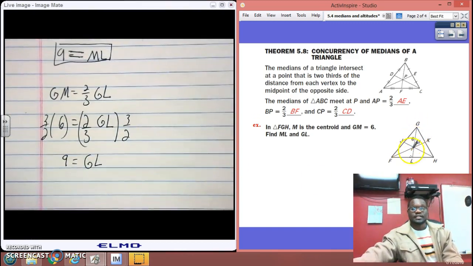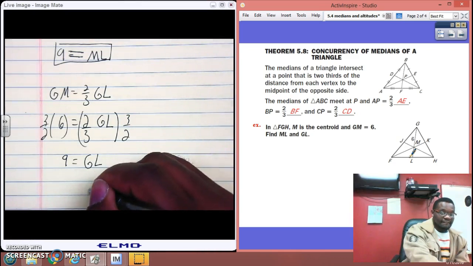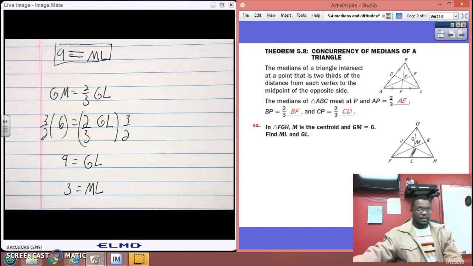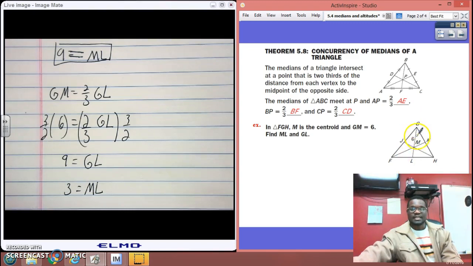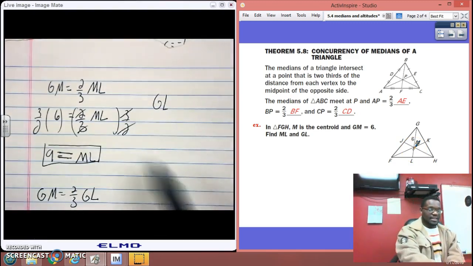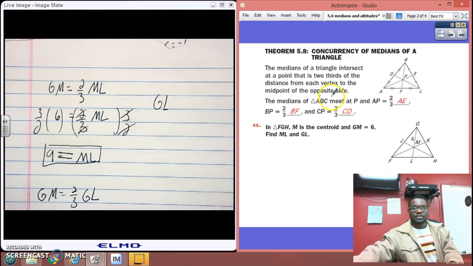That's the real thing it's supposed to say. So the whole thing equals 9, right? If this part is 6, what is this part if the whole line equals 9? That's right. GL equals 9 and ML equals 3. Why? Because 6 plus 3 equals 9. So this part is 6 and this part is 3. So these would be my answers for both of those. And again, up here was a mistake, not because I did my math wrong, but because I put in the wrong segment there. It would have caused you to get one of these two answers incorrect.